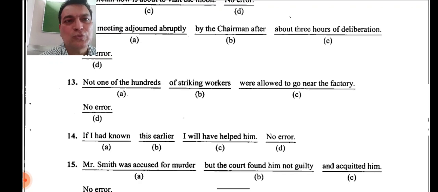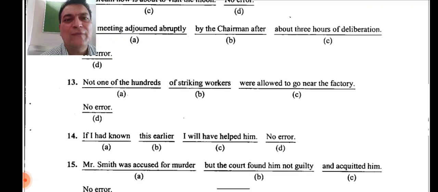Not even one of those workers was allowed. It should not be were, it should be was. So you have to find out the real subject and then what verb will agree with the singular subject. So it will be a singular verb: was allowed. I hope it's clear to you.